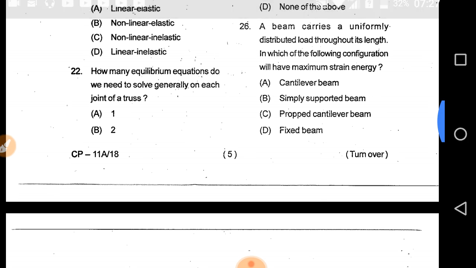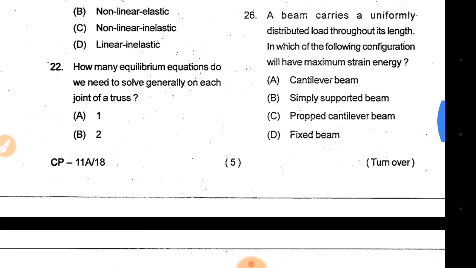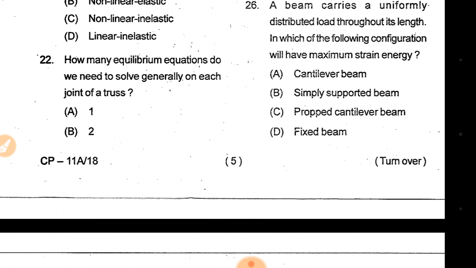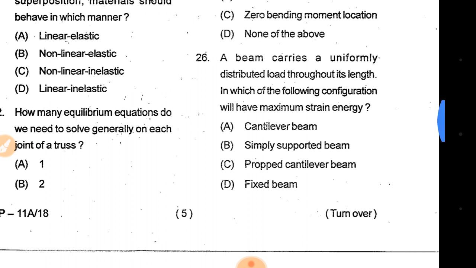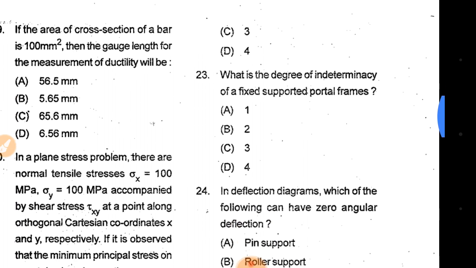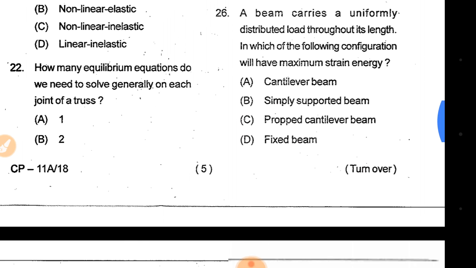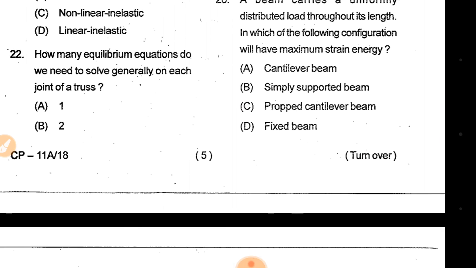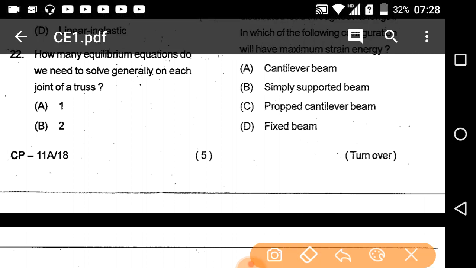How many equilibrium equations do we need to solve generally on each joint of a truss? 1, 2, 3 and 4. So how many equilibrium equations do we need to solve generally on each joint of a truss? That is 2 is the correct answer.